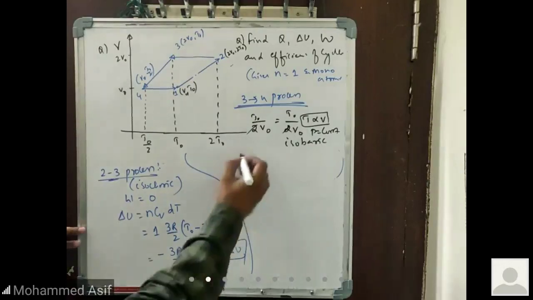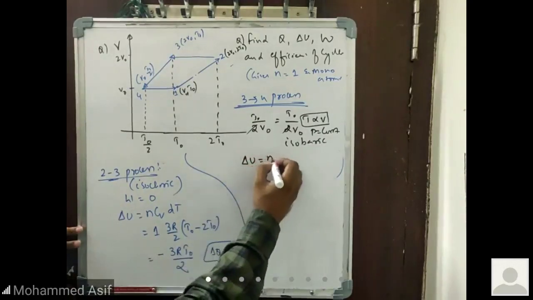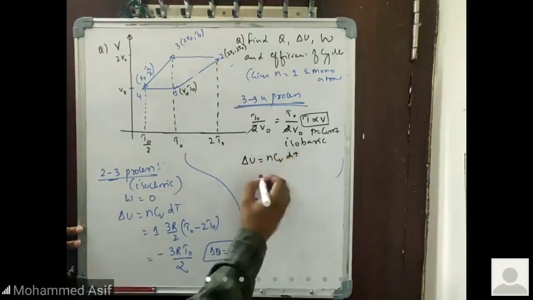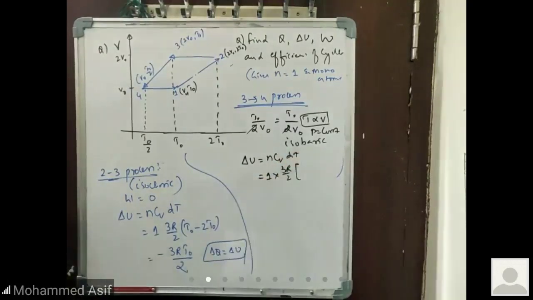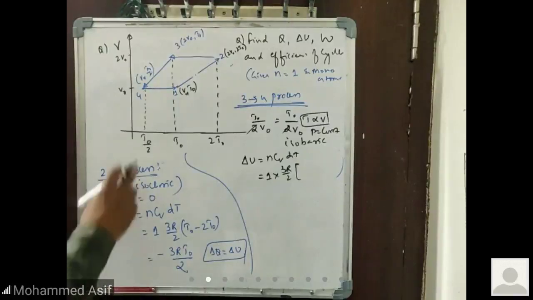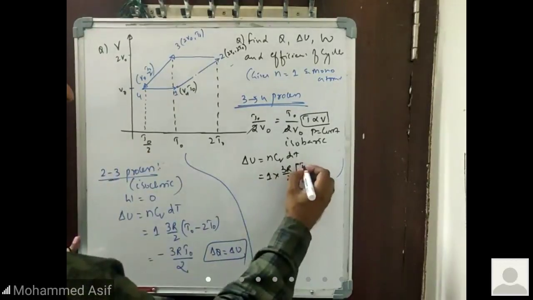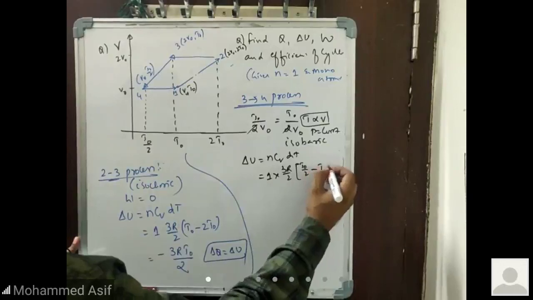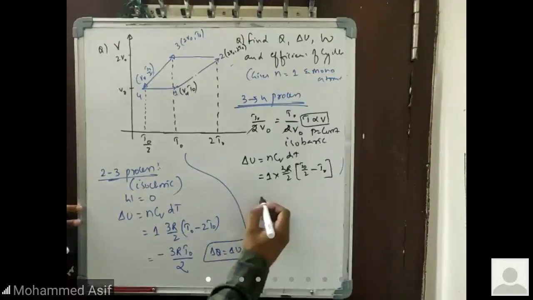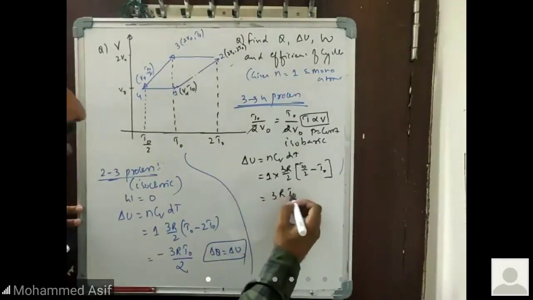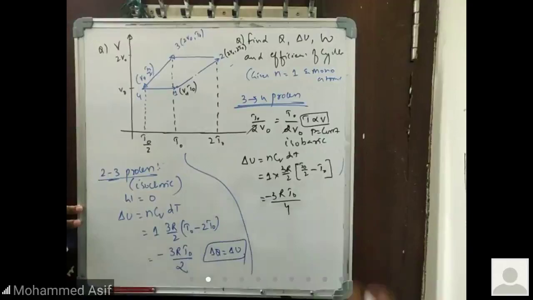How much I'm getting the internal energy? You see, delta U is equal to N into Cv into dT. N value is 1. This one is nothing but 3R by 2 into T, that is final temperature minus initial temperature. Final temperature is nothing but T naught by 2 minus this one is nothing but T naught. Half minus one is nothing but minus half, so that is minus T naught by 2. So this will become for me 3R into T naught by minus 4. I hope you're clear with this one.